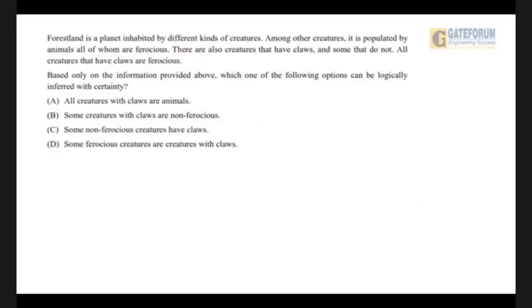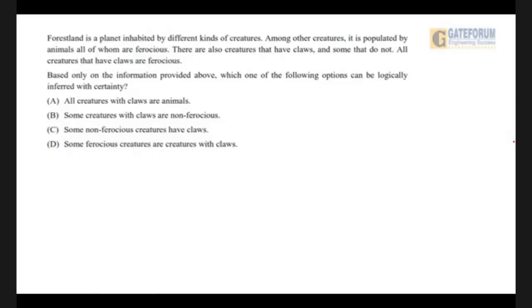Forest land is a planet inhabited by different kinds of creatures. Among other creatures, it is populated by animals, all of whom are ferocious. There are also creatures that have claws and some that do not. All creatures that have claws are ferocious.